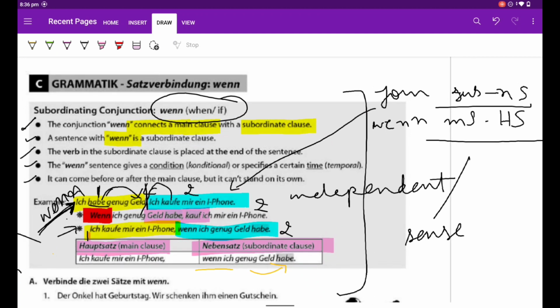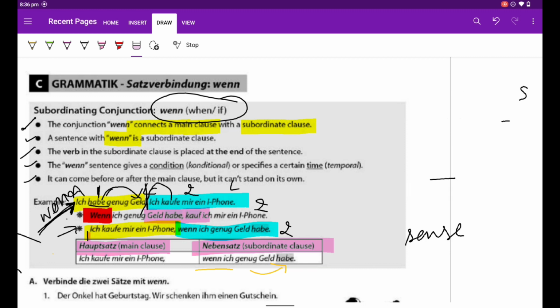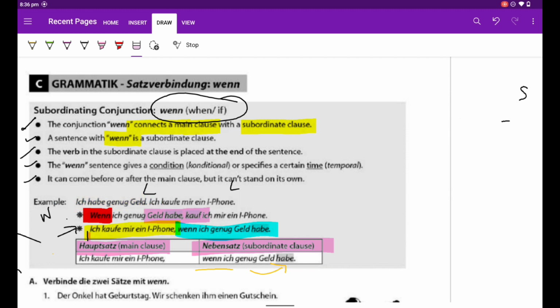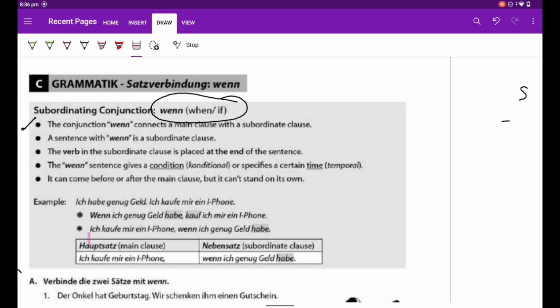I want to give you my own new sentences, and we are going to understand these rules. Let us do practice with our own sentences. For example, there are two sentences. One is Ich gehe zum Markt.